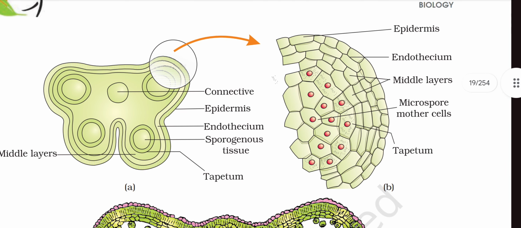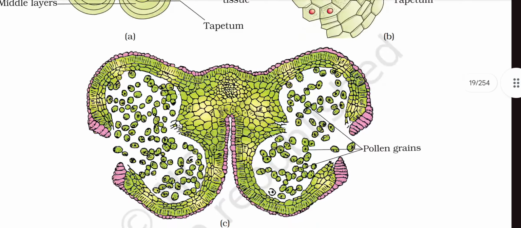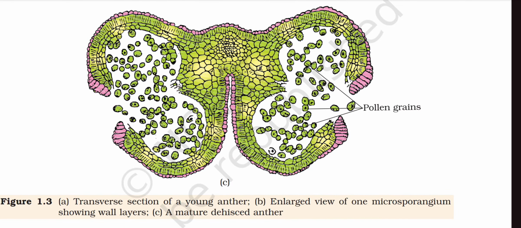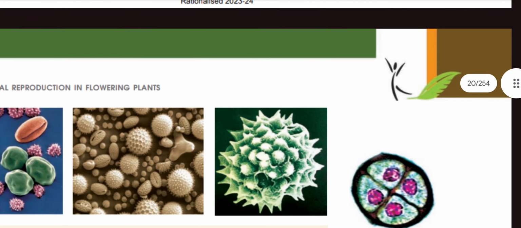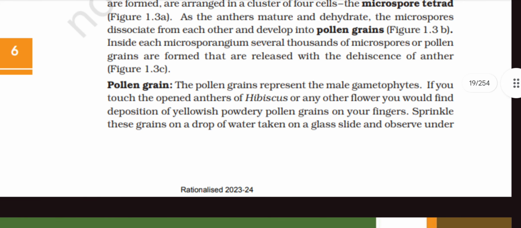So we can see the epidermis, endothecium, middle layers, tapetum, and microspore mother cells. In the last figure, we can see the pollen grains coming out. The pollen grains represent the male gametophyte.